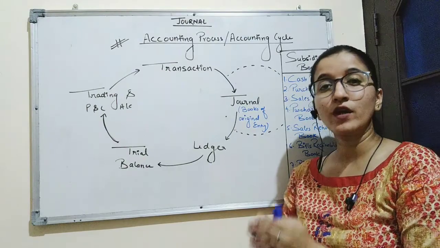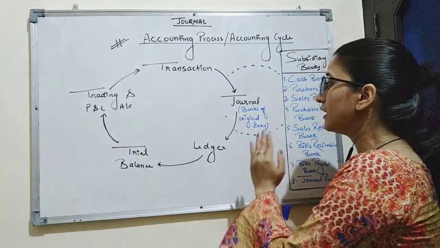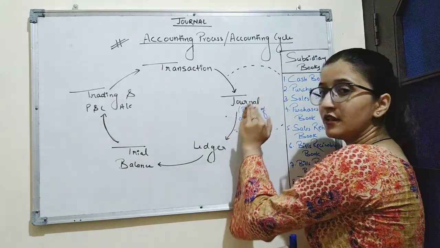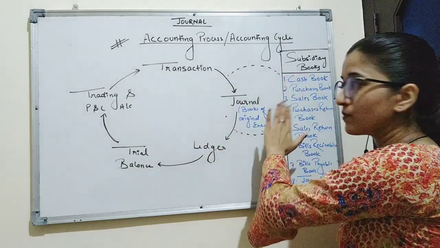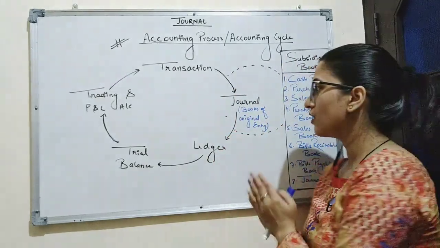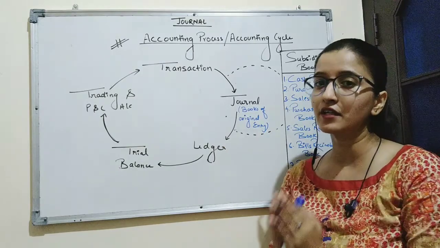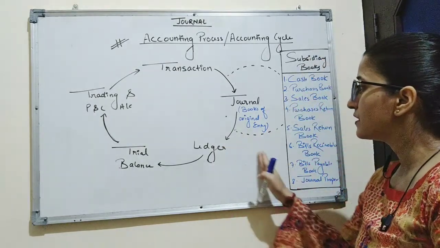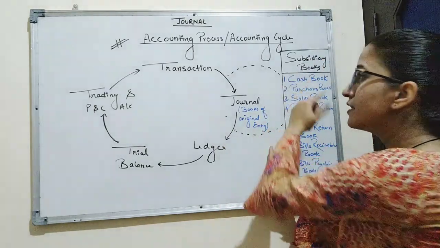But in big business where there is a large number of transactions, the company subdivides the journal into subsidiary books because all the transactions cannot be recorded in journal. It will create confusion. That is why the company subdivides the journal into subsidiary books.